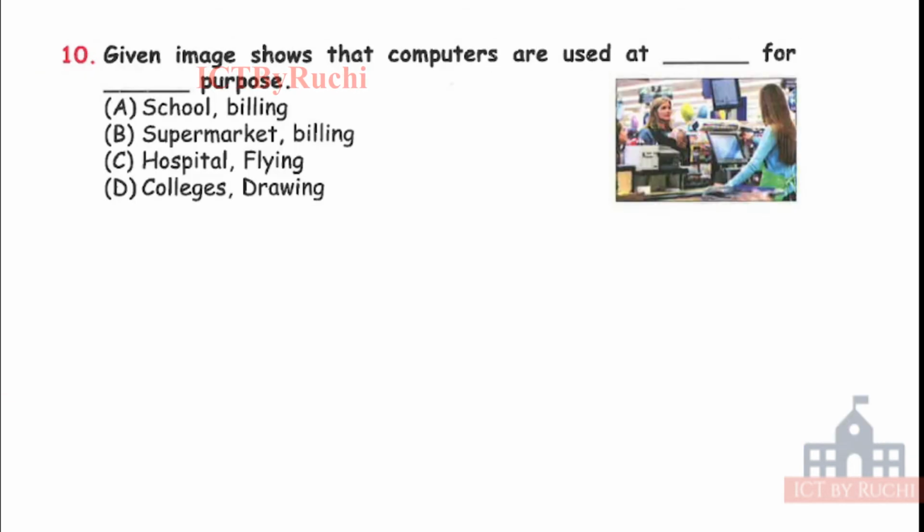Next question. The given image shows that computers are used at dash for dash purpose. So we have to first find out the place where a computer is used, and second, fill in the blank for which purpose the computer is used in that place. So we have to find the pairing, like option A, school billing, option B, supermarket billing, option C, hospital flying, option D, colleges drawing. Tell me the answer soon.